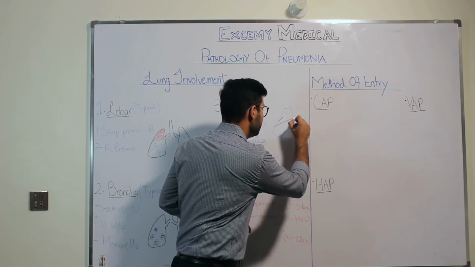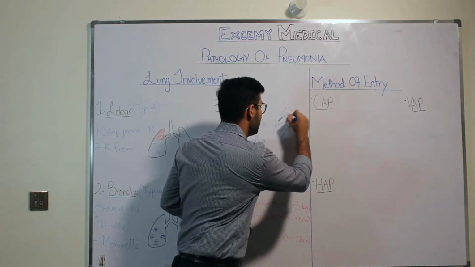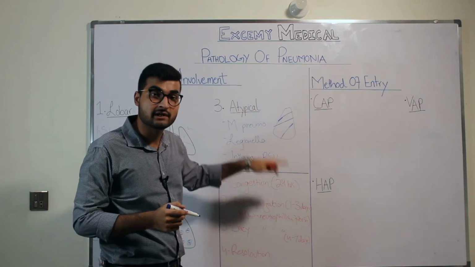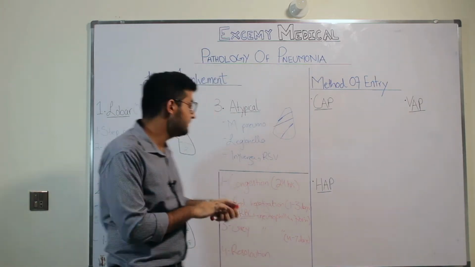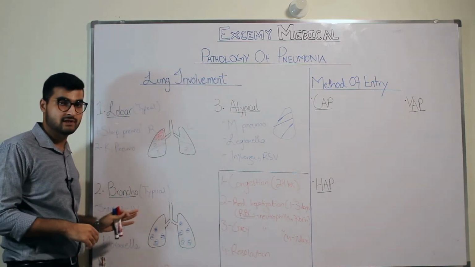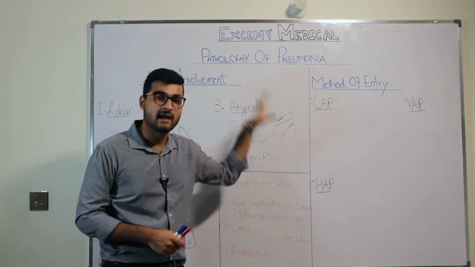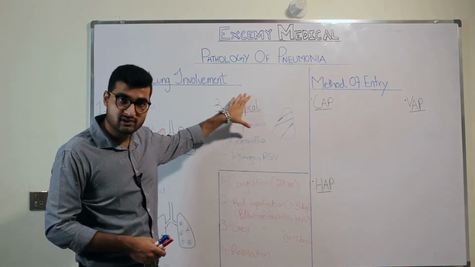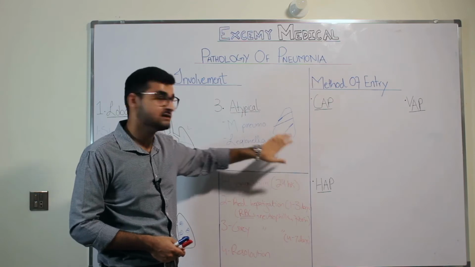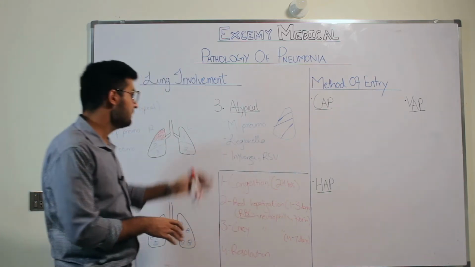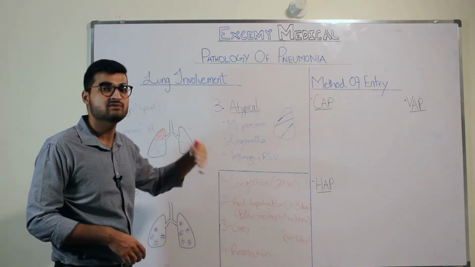You will be able to see them very clearly. This is very different from lobar pneumonia and bronchopneumonia. Hence, we call it atypical pneumonia because the symptoms are different and you don't get any consolidation, but you get infiltrates. We will talk about the different signs and symptoms in a little while.